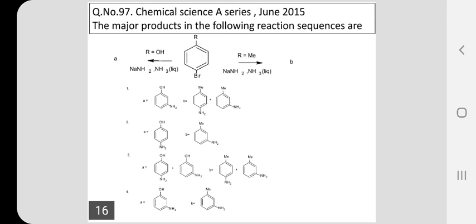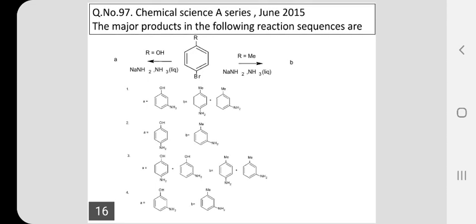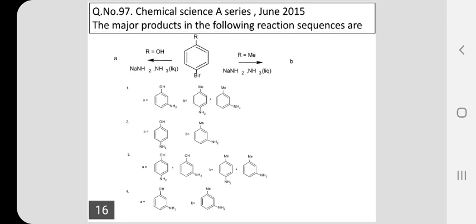So, the choices are: choice number 1 is meta-aminophenol for A, and for B we have para and meta-aminotoluene as the product. Choice number 2: for compound A, para-aminophenol is the product, and compound B is meta-aminotoluene as the product. In choice number 3, we are getting a mixture of para and meta products for both the compounds. And in choice number 4, we get meta products for both the compounds, namely A and B, from bromophenol and bromotoluene.